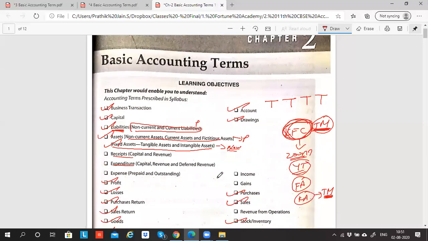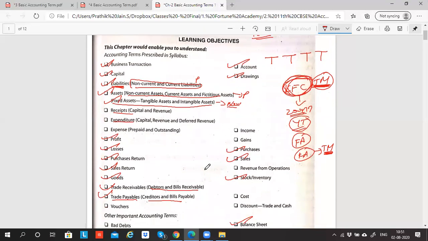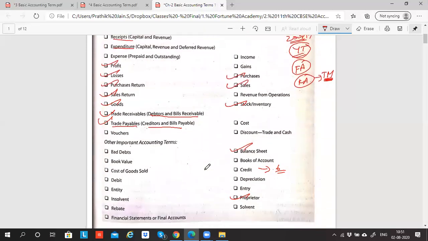I think roughly about 70% I've explained in this topic, and the remaining things I feel it is better I explain once the journal entry is over, because that's when you will relate and understand what it is. If I take the other parts now, there are many chances that you'll get confused. So books of accounts is explained, correct? If I'm not wrong. Depreciation, I'll explain in detail when I come to the depreciation chapter, not now, because it will not make sense now.